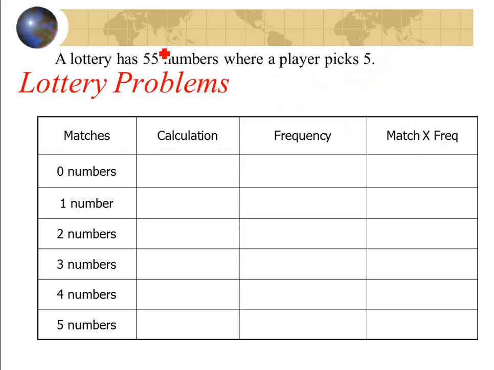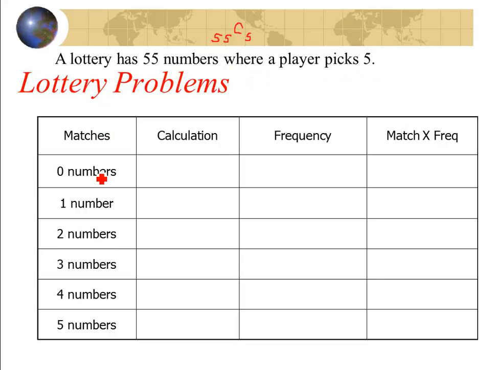When we do the combinations right here, if we want to find all the possible combinations, it's going to be 55 choose 5. This represents all the combinations. We'll see this number come up in a little bit. Now, you have 5 of the numbers. You don't have 50 of the numbers.